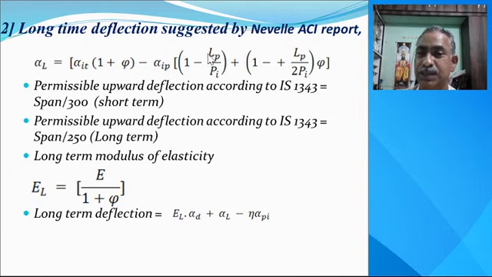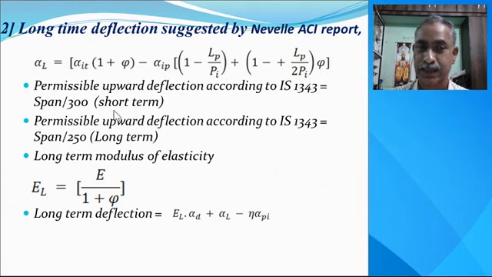LP is the percentage loss in the pre-stress due to relaxation in tendon steel, due to creep and due to shrinkage of concrete, and PI is the initial pre-stressing force, plus 1 minus LP divided by 2 times PI, multiplied by 5.